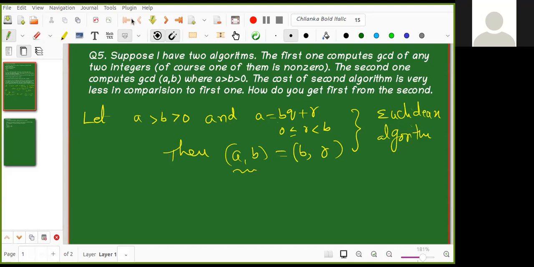Okay, so this is the thing. We keep on doing this. That is called the Euclidean algorithm. So what is it that I want to say? A and B are given.